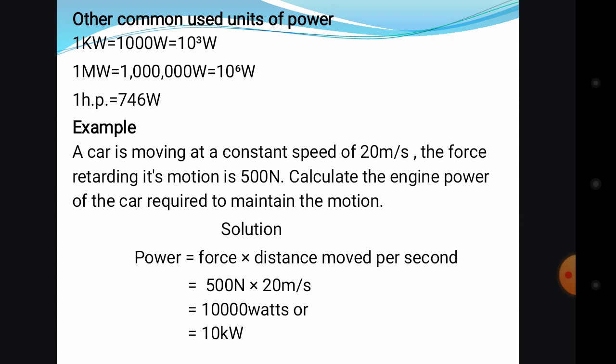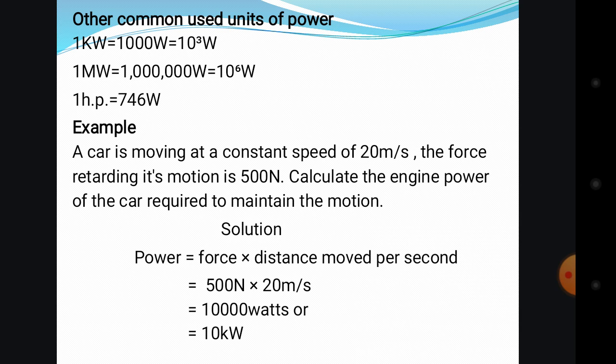We can leave the answer in either form. So the power the engine requires to maintain the motion is 10 kilowatts.